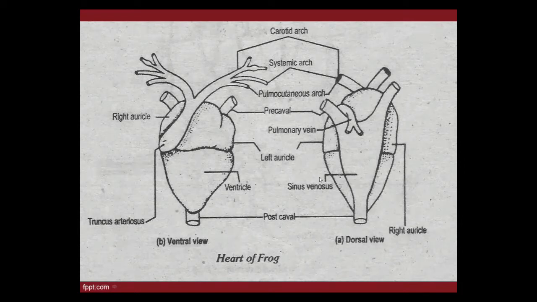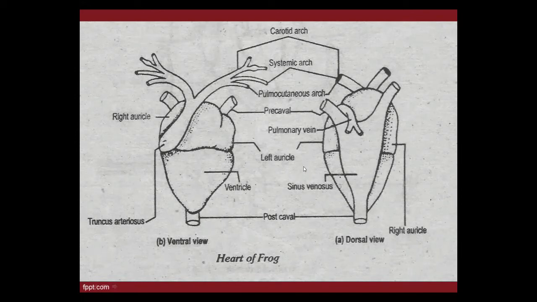Okay, and the sinus venosus, which is the accessory chamber of the heart of the frog, is present at the dorsal side of the heart. So every organ in the living body has two views: one ventral view, in front of the eyes from the belly side, and the dorsal view towards the back. Okay, this is the location I have told you where the accessory chambers are present. Beta, accessory chambers, I have told you, are the chambers which help in blood circulation.